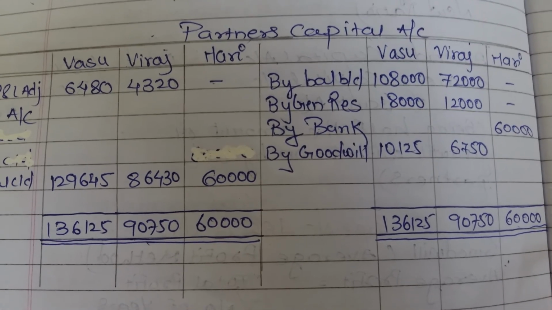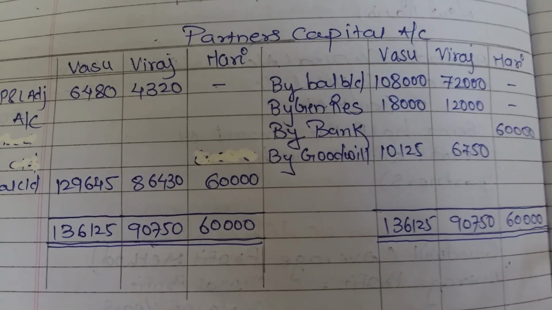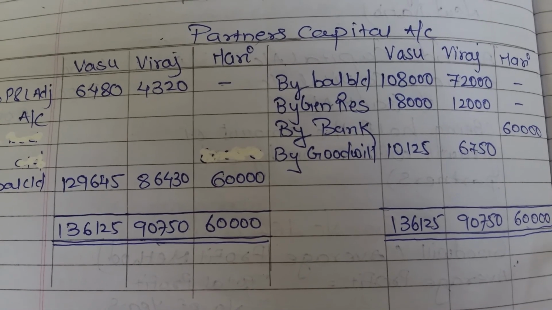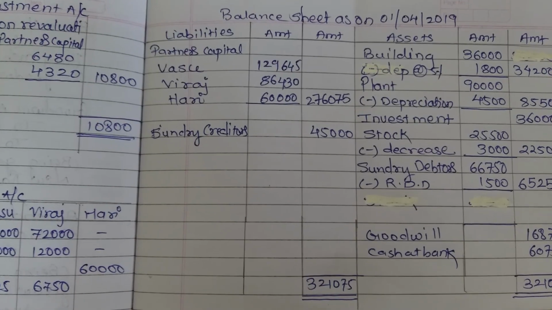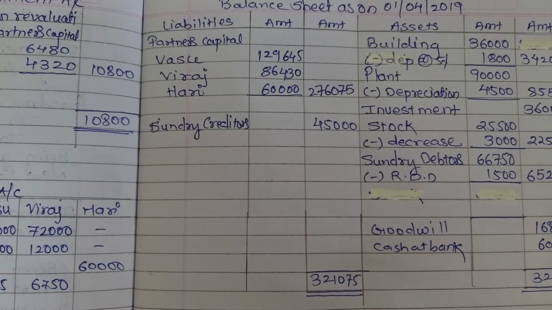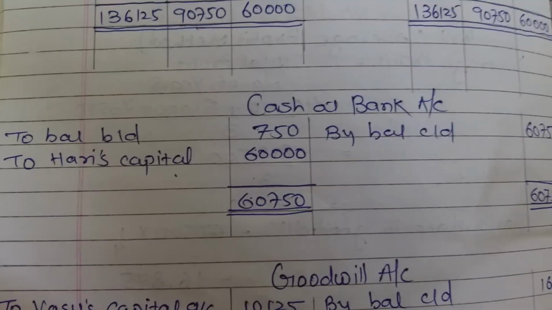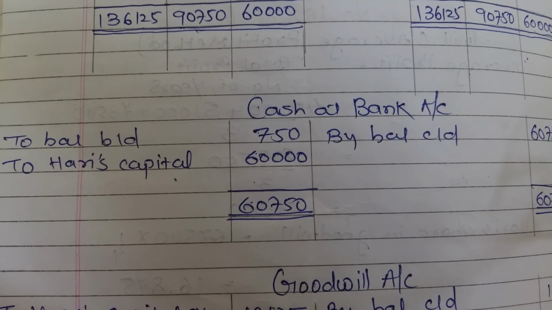Now all these closing balances we will transfer to the answer balance sheet on the liabilities side. See in the answer balance sheet on the liability side we have recorded the closing balances of the partners' capital accounts, and then we will close the cash at bank account.